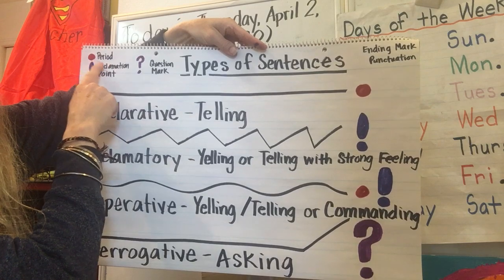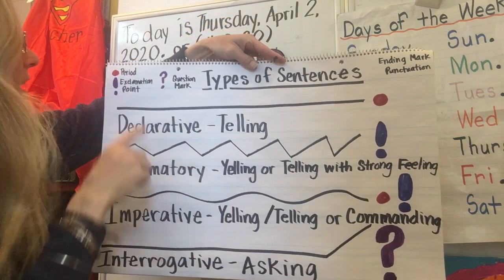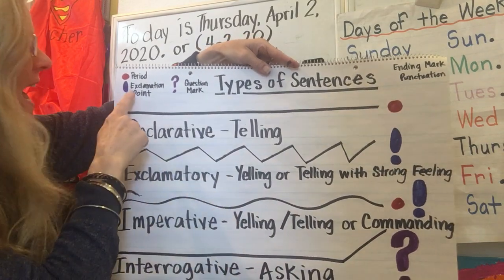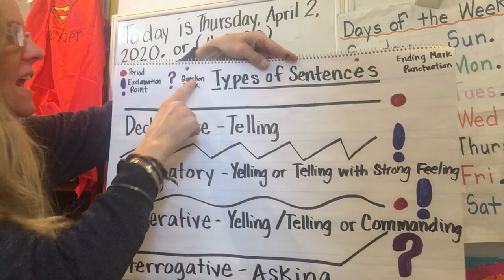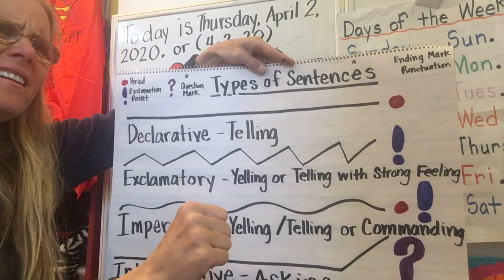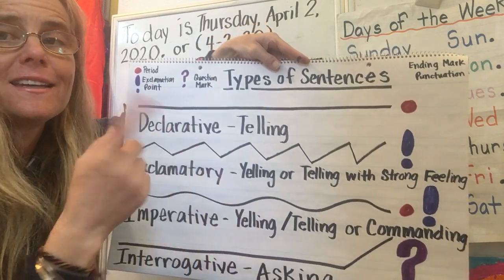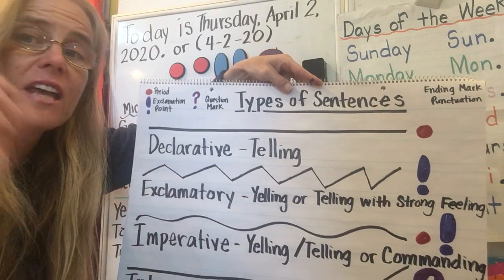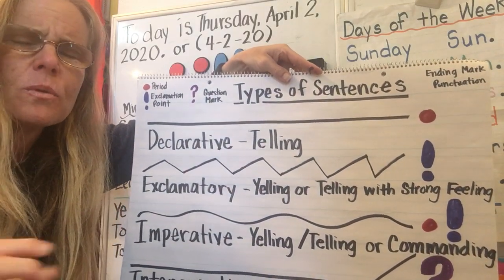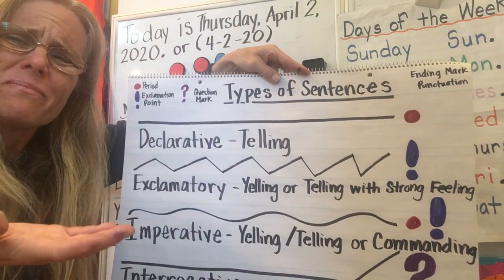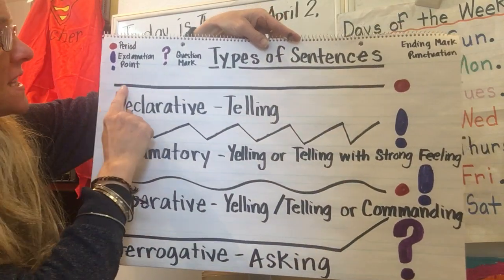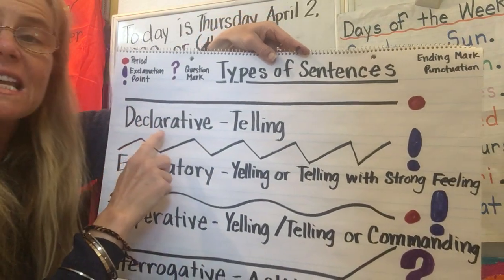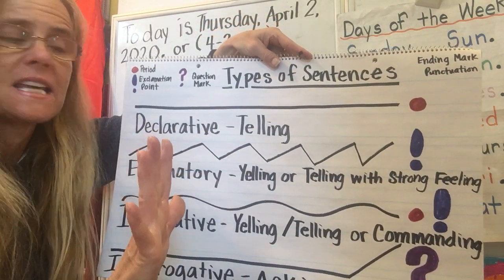This is a, remember what it's called? Period. This is an exclamation point. And this is a question mark. I don't think I did that in the last one, but I'm doing it here. So my voice kind of shifts a little bit, so you have that mnemonic in your brain to remember that your voice goes up. The first kind of sentence, your voice pretty much stays static. There's a period at the end. It's a declarative or a telling sentence.